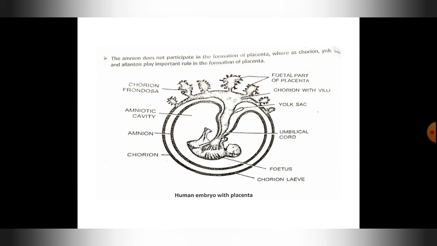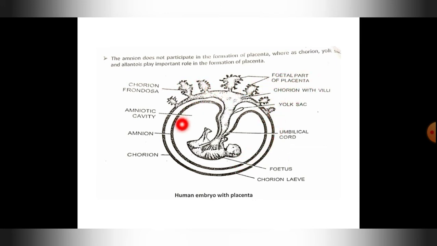Here you can see the human embryo with placenta. This is a fetus, this is the umbilical cord, and this is the yolk sac. Here you can see it is one membrane of the fetus, and here the chorion with villi. Villi means small finger-like projections. You can see the villi here, that will be the fetal part of placenta. And these above structures, small crown-like structures, are the fetal part.